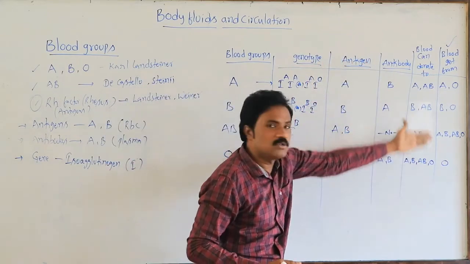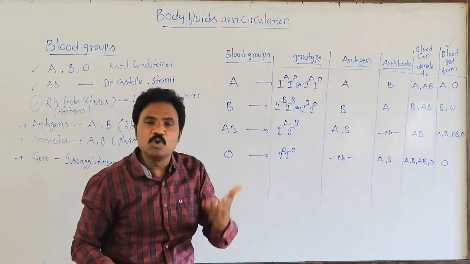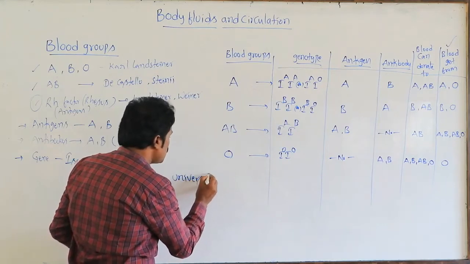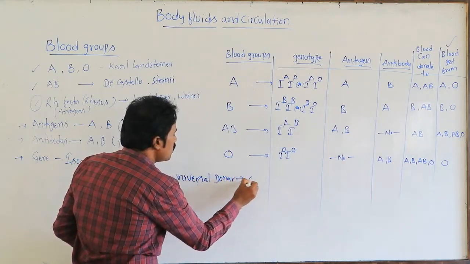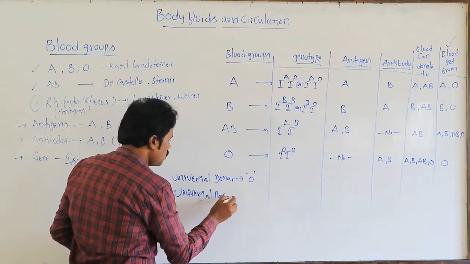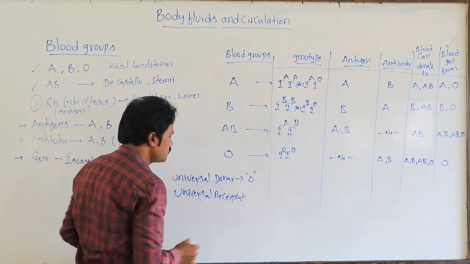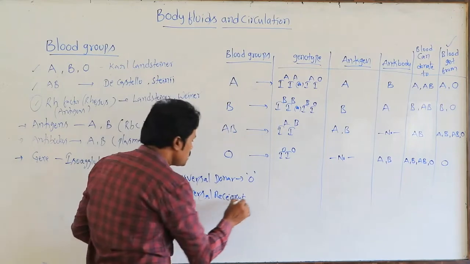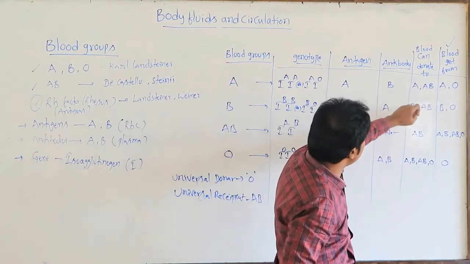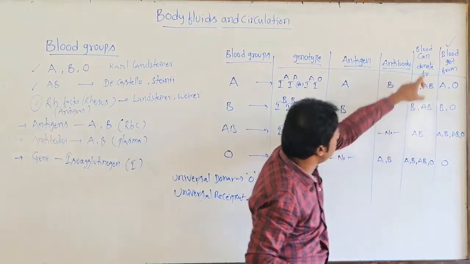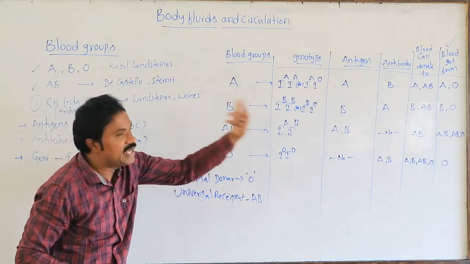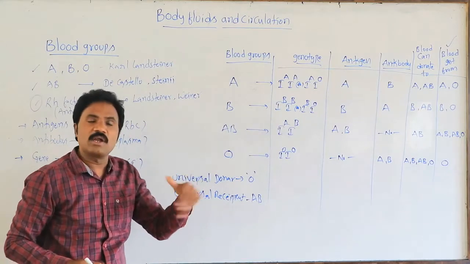Similarly, who will be donated to? Based on this, which blood group do we call the universal donor? That is O. Similarly, the universal recipient is AB. Here AB can receive from all, so it is the universal recipient. The O blood group person can donate to any others.